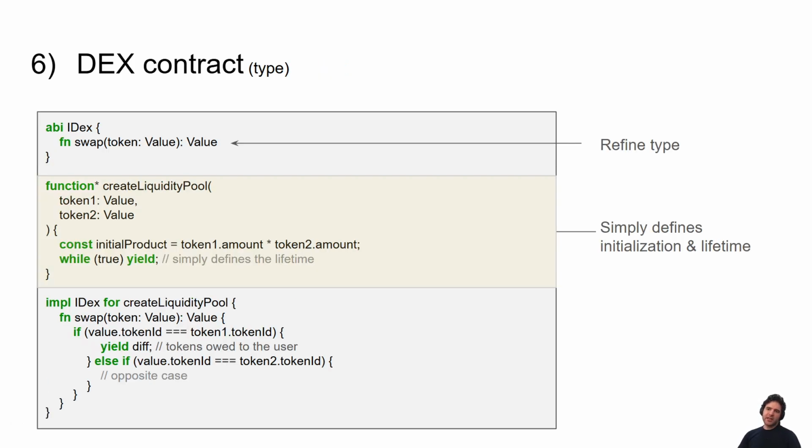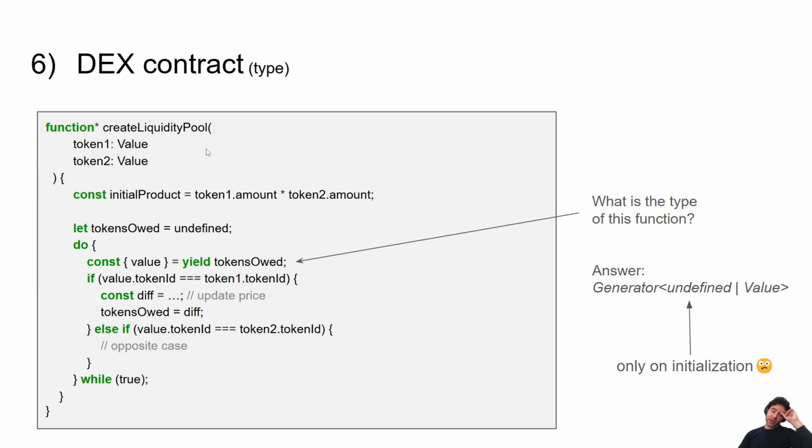And so how we implement that is about what kind of interface we want. We want to be able to provide a very clear type for a smart contract. We want to say, okay, we have a DEX, it supports a swap function. The swap takes in a value and returns a value. And note that in the previous code, part of the reason we had all this complexity was because we were commingling two different concepts. This function here handles the lifetime of the liquidity pool. It's like, okay, this liquidity pool lives forever. It also commingles what this smart contract does. Well, it handles swapping. So we've combined two different concepts into one function, which is why it's so ugly.